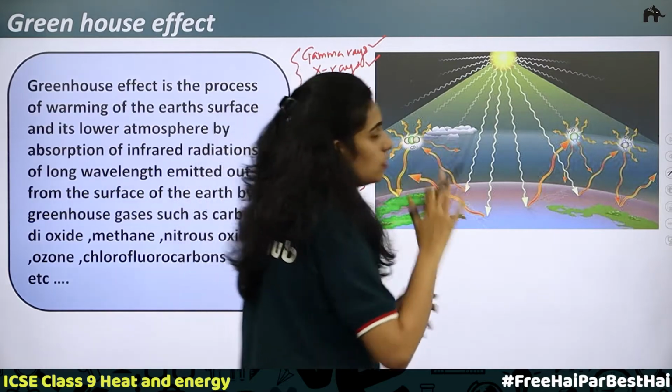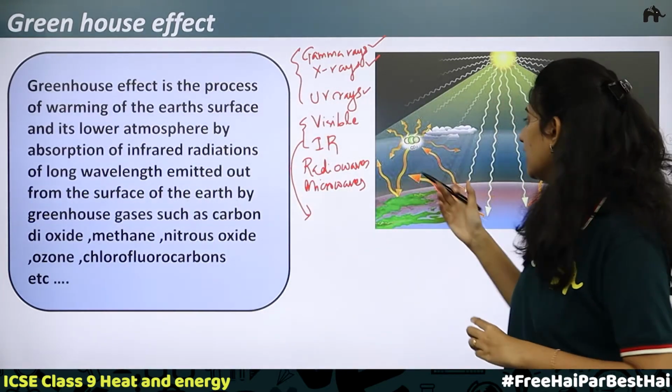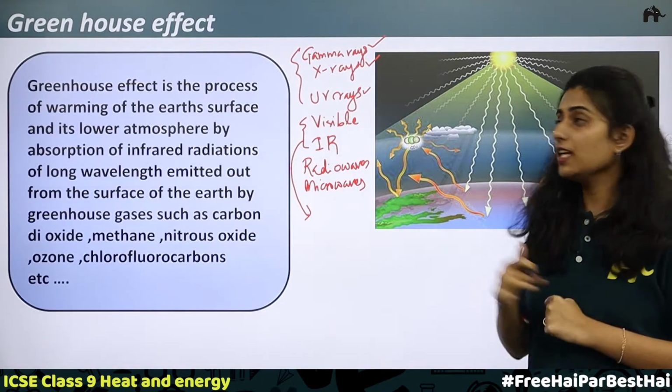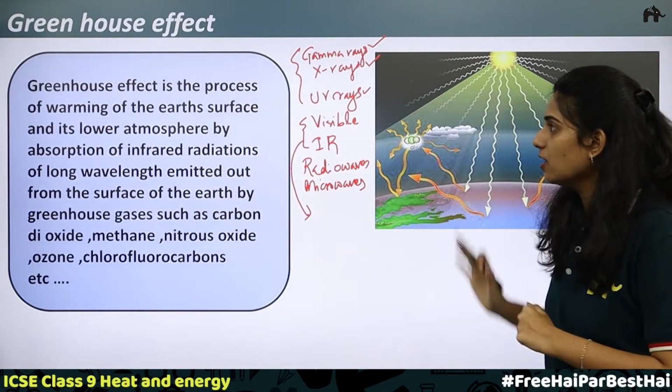Here in the Earth's atmosphere, there are different gases. Even these gases lead to an increase in temperature. So, what is the greenhouse effect?